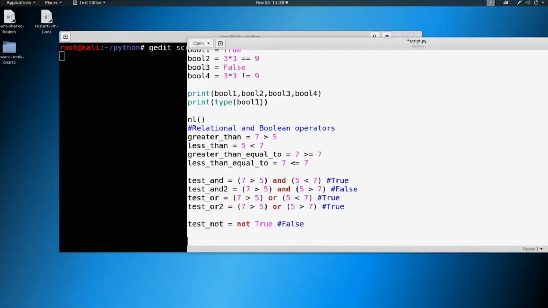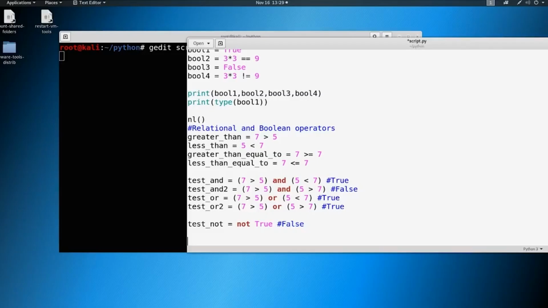Now we're moving on to conditional statements. Now you could think of conditional statements as an if-else scenario. For example, if you go to the store and you want to purchase a drink, and the drink costs $2. Well, if you have $2, you're going to be able to purchase that drink. If you don't have $2, then you won't be able to purchase that drink. That is a condition. So the condition there is based on the amount of money you have.